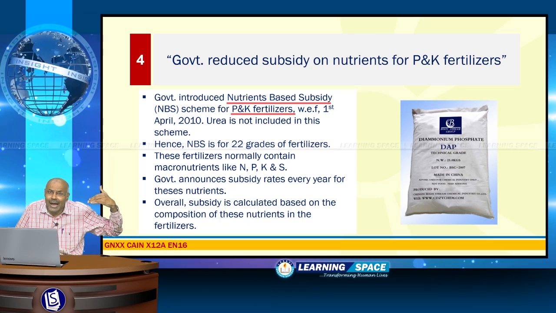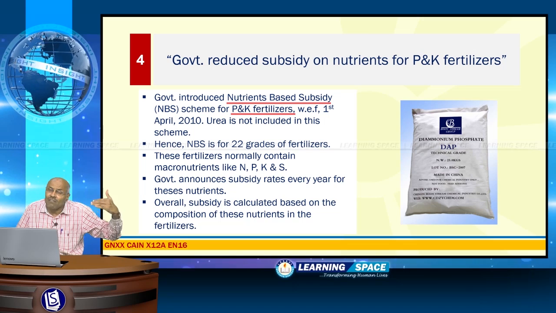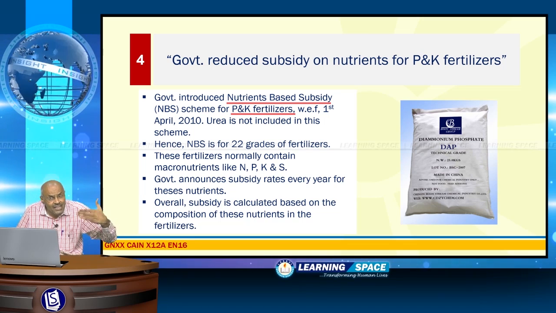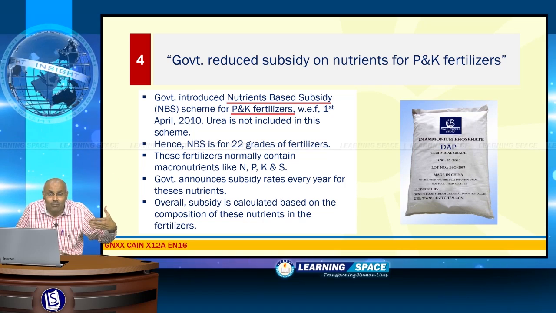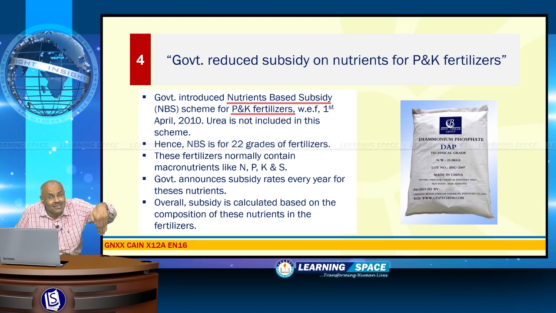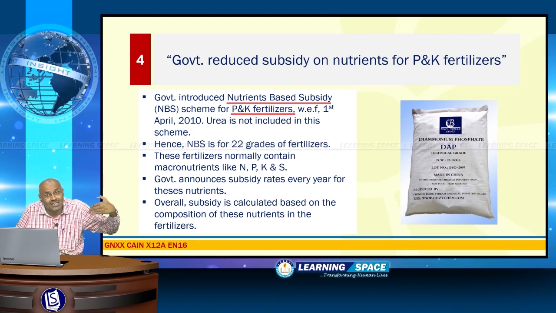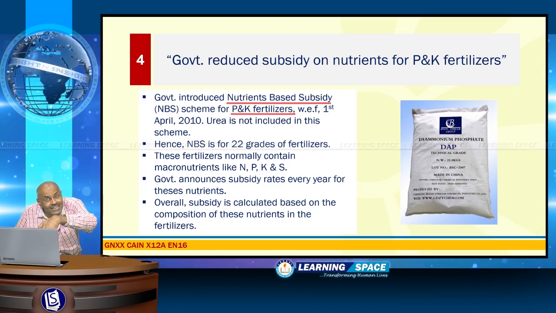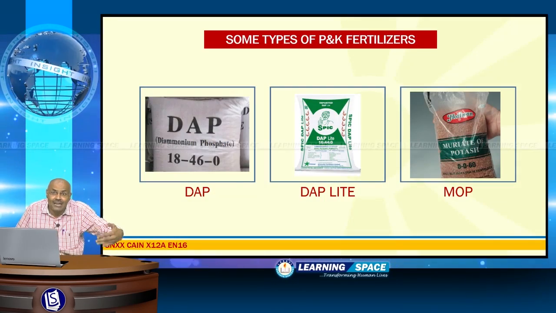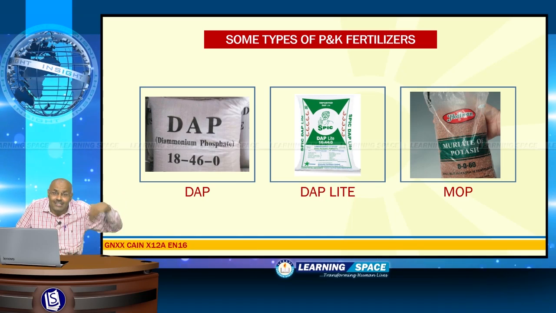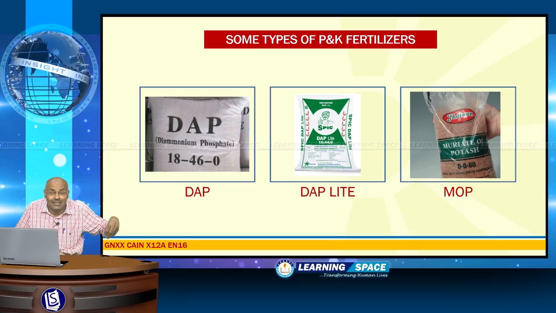So, these are the macronutrients and every year government announces a subsidy for these macronutrients. Based on the subsidy given for these macronutrients and by taking into consideration the composition of these macronutrients in various fertilizers like DAP, DAP light, MOP, the overall subsidy on fertilizers is calculated.